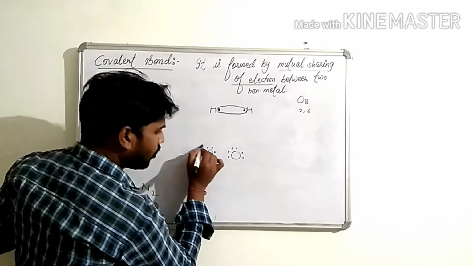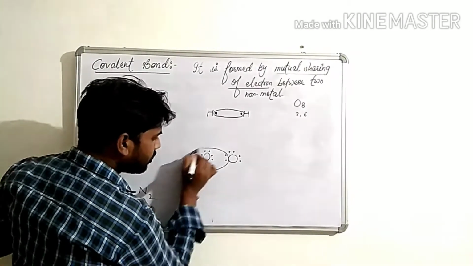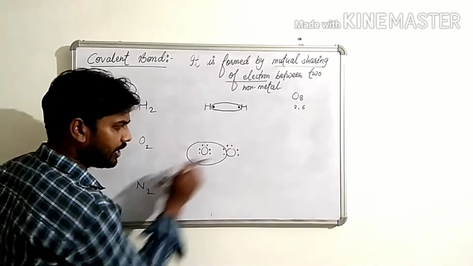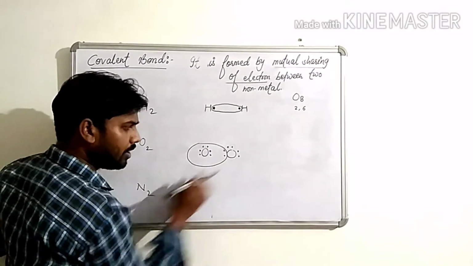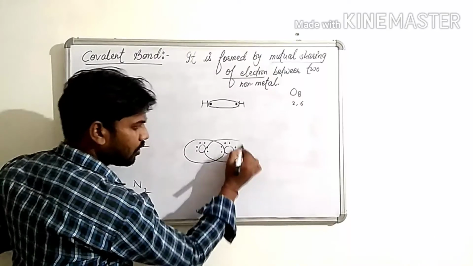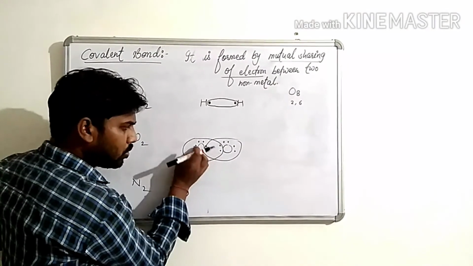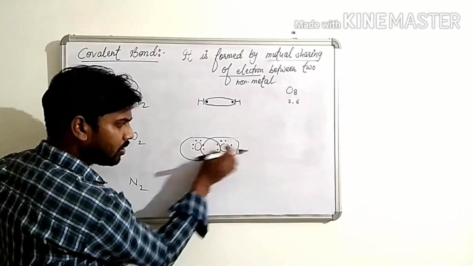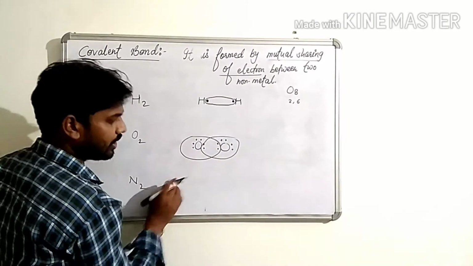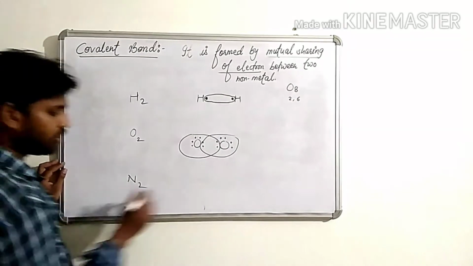First, this oxygen shares 2 electrons, 2 to 4, 4 to 6, 6 to 8. Now, this oxygen also shares 2 electrons, 2 to 4, 4 to 6, 6 to 8.